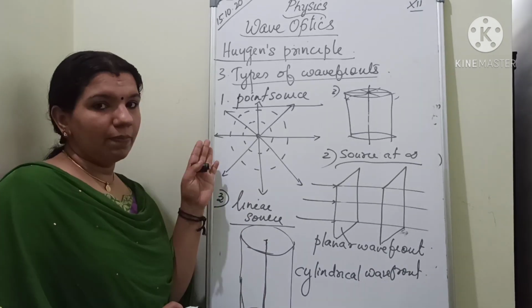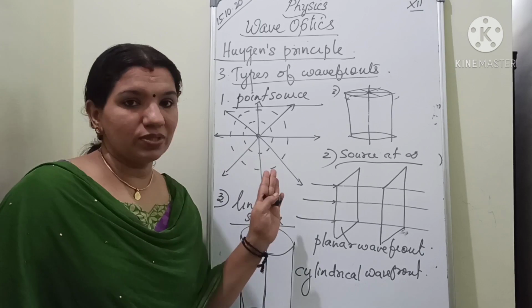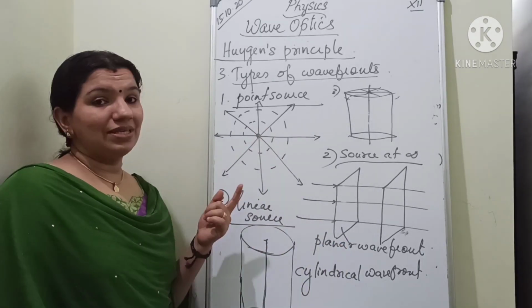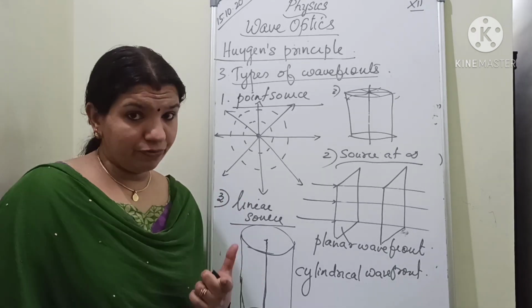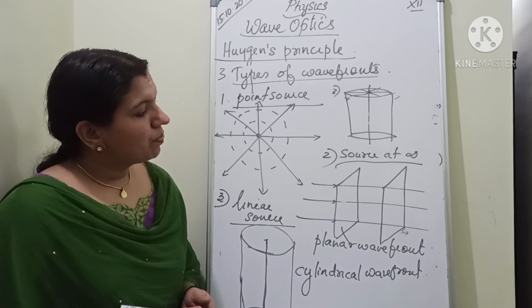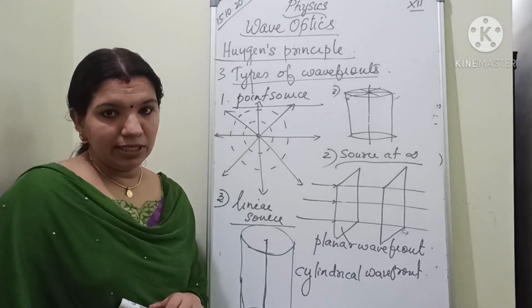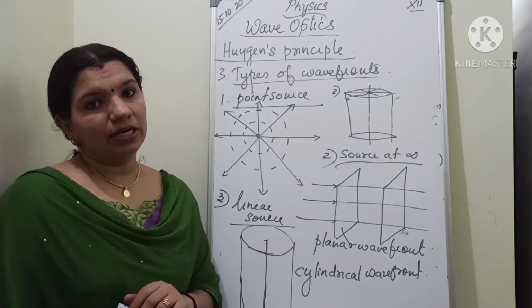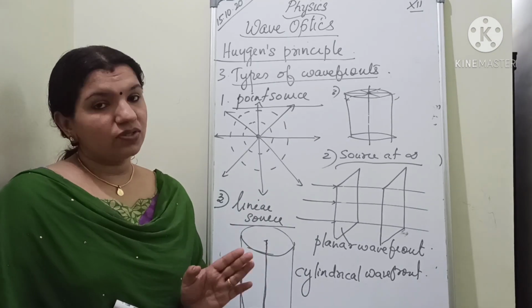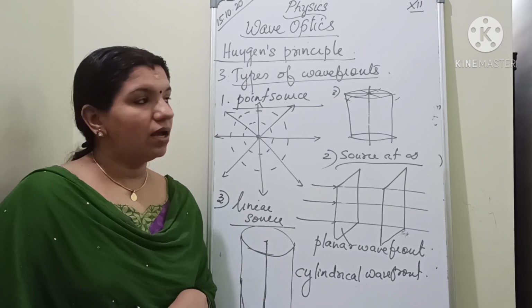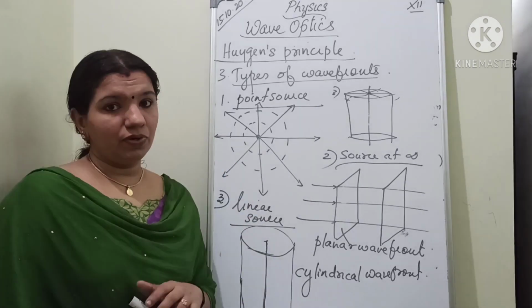So first is a point source, second is a source at infinity, and third is a linear source. For a point source, it is a spherical wavefront. Don't forget, for a point source, it is a spherical wavefront. For a source at infinity, it will be planar, in the form of planes. And the third one, a linear source, has a cylindrical shaped wavefront. These are the types of wavefront, very important.